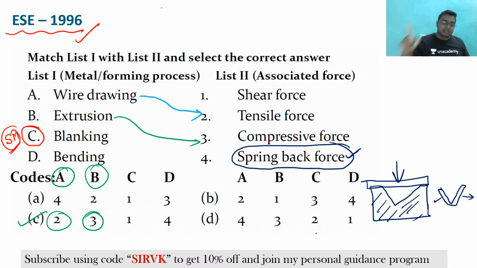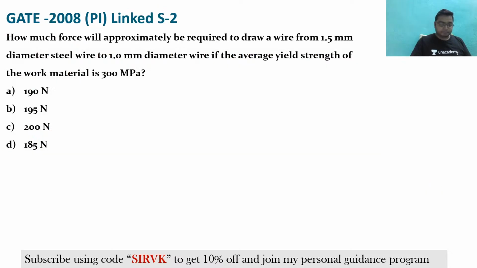So this is a case in which you are going for bending. For the bending, you are getting the spring back effect. So only by knowing this, you are in a very good position to solve this question, and hence option C is the correct answer. I have got the answer from Narinder, so C is the correct answer. I hope those who gave the wrong answer have totally understood this question. Okay, try to solve the next question.